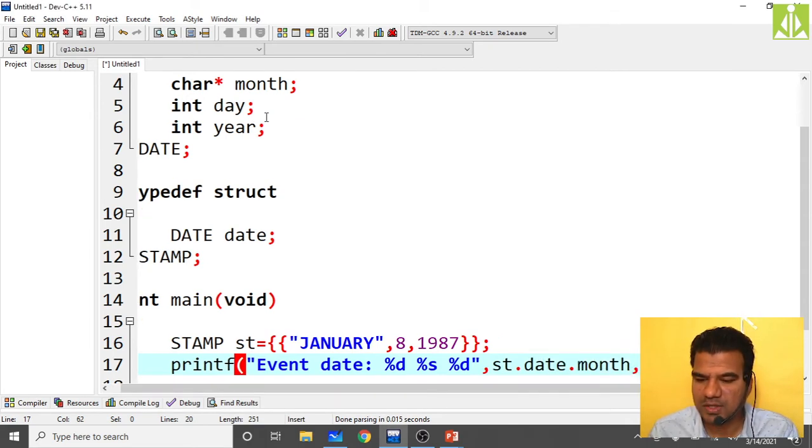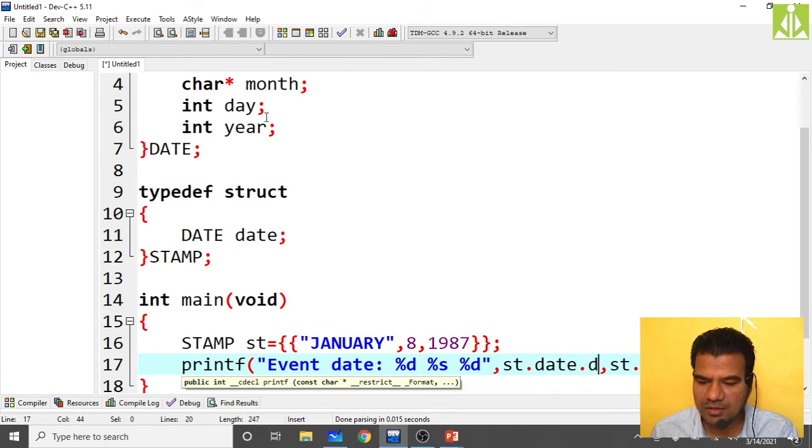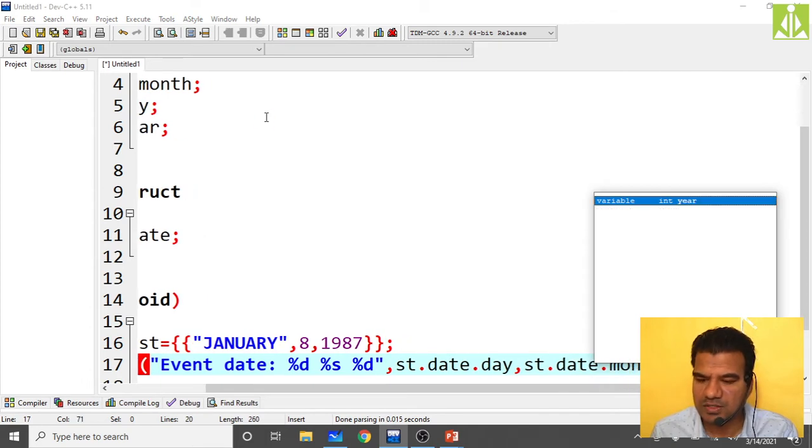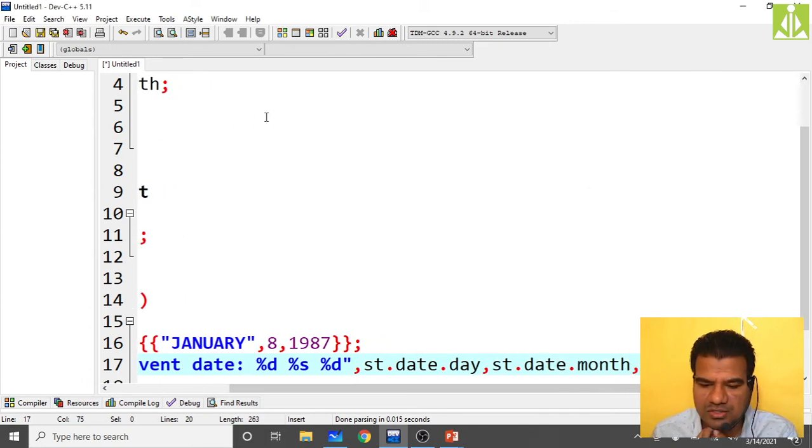Then comma st dot date dot... month. The first one is day actually, not month. First one is day. So then month we are printing, and finally we need to print st dot date dot year. So like this we are printing all my structure fields, all the fields from the structure.